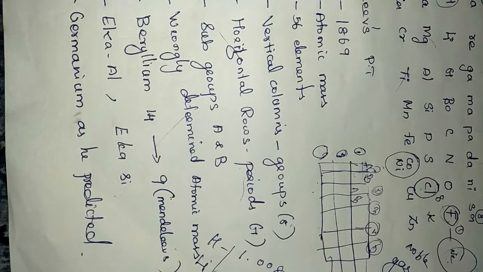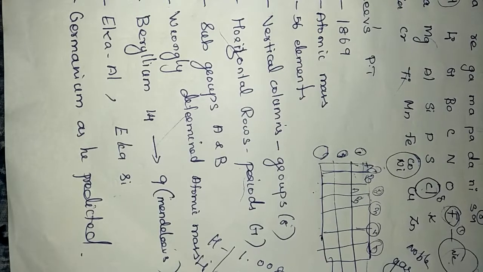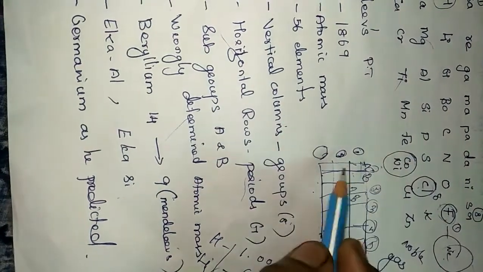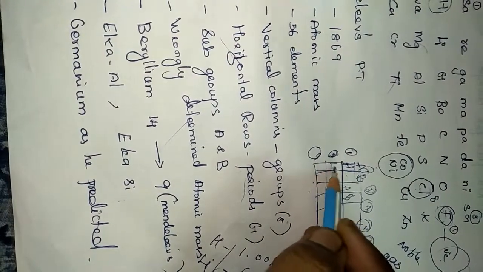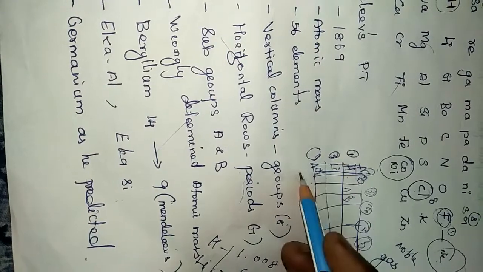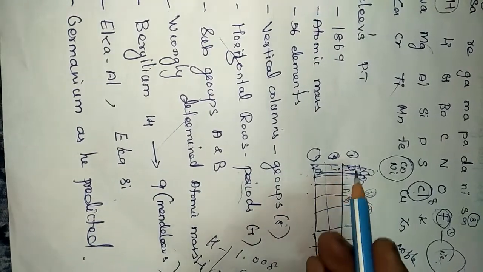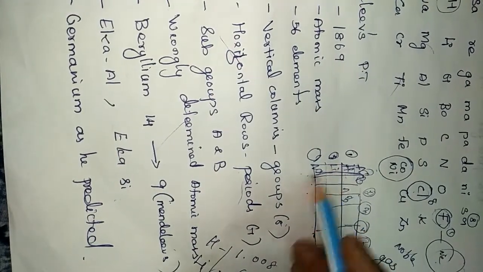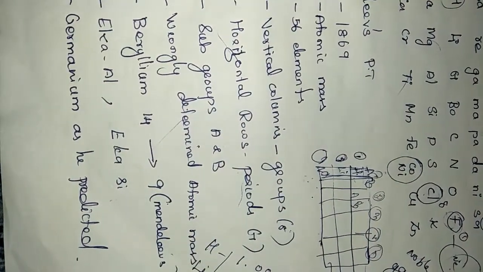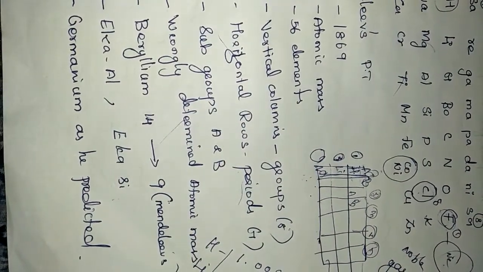That is one of his demerits. The next demerit: he did not give a proper position for hydrogen. First he placed hydrogen, next lithium, next sodium. When you take this group, they should have the same property, but hydrogen's property is totally different from lithium and sodium, because these are metals. So he did not give a proper place for hydrogen. That is one of the demerits.